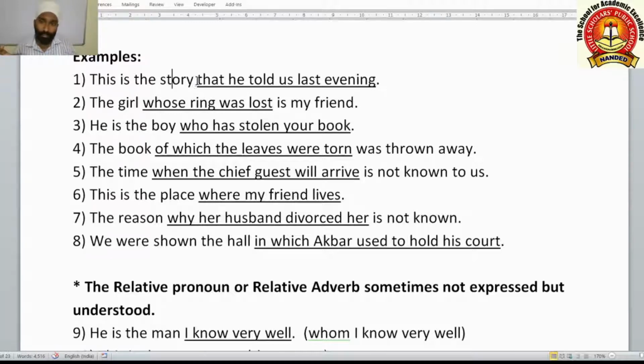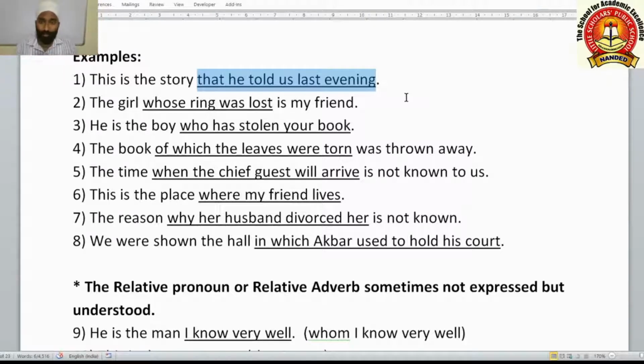This adjective clause is describing the noun story, telling more information about the story. Which story? What is the story? Here it is not telling that. It is telling which story. So which one? Which story? That he told us last evening.